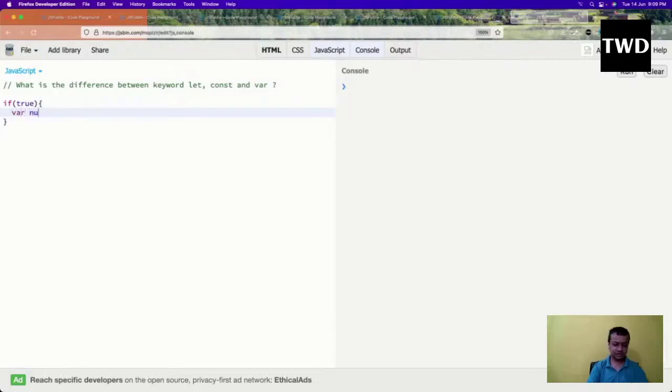var num1 equal to, console.log "inside if var", okay, inside your var, and maybe plus one.